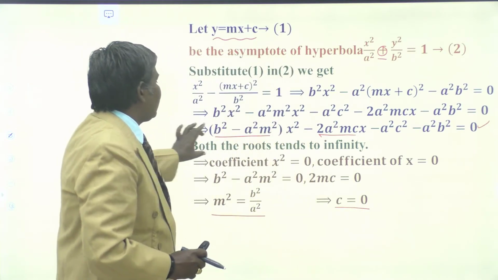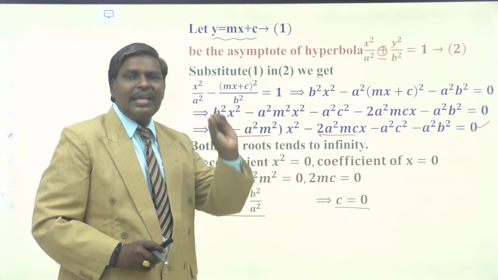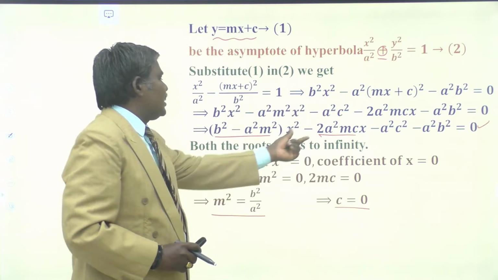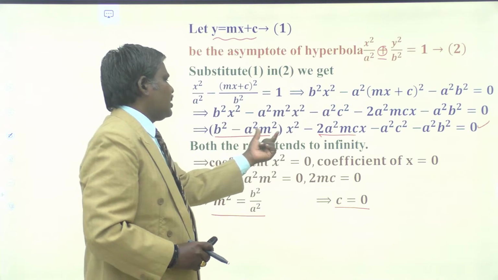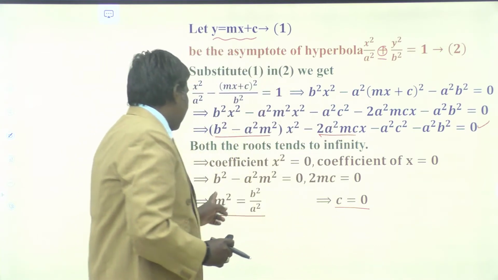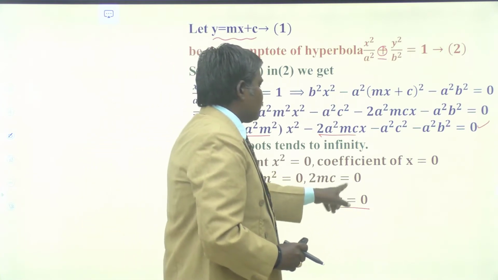Why are we equating that both roots tend to infinity? We want the tangents at infinity to the curve. So I am approaching the roots to infinity. This is happening only when coefficient of x square is 0 as well as coefficient of x is equals to 0. So my dears, m square is equals to b square by a square and c is equals to 0.